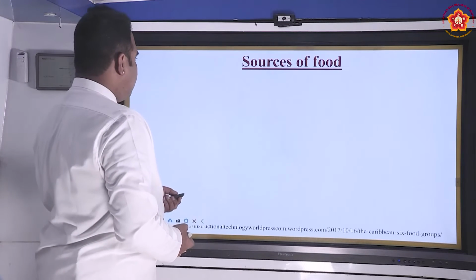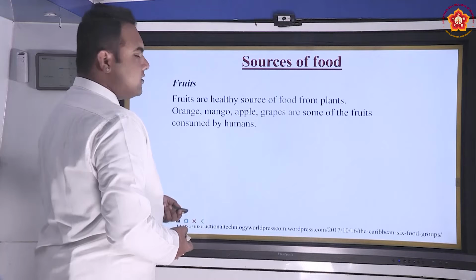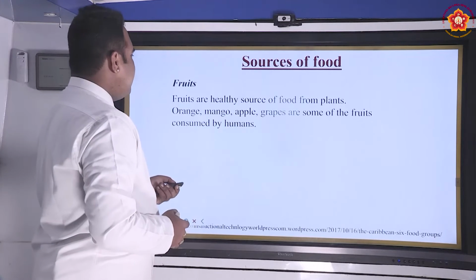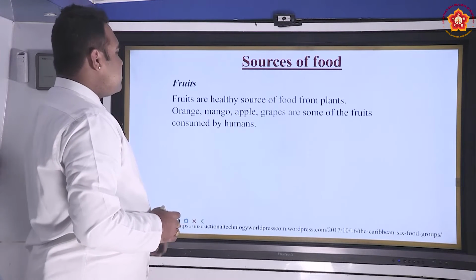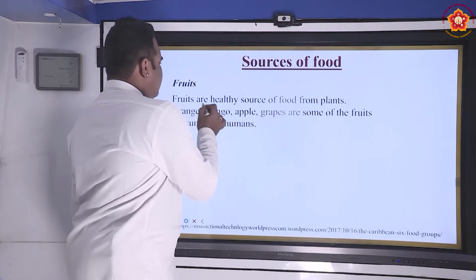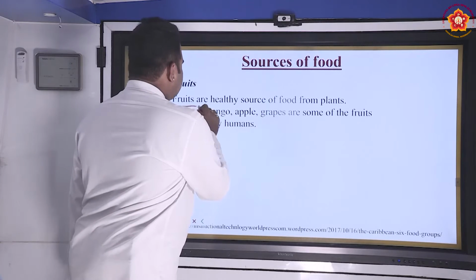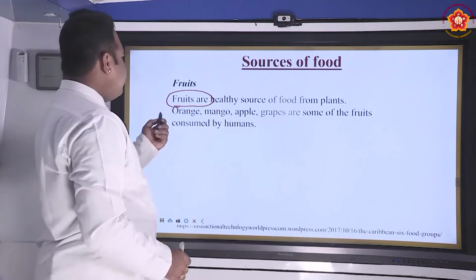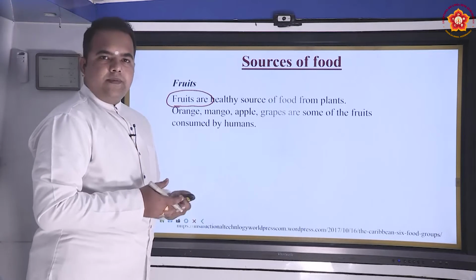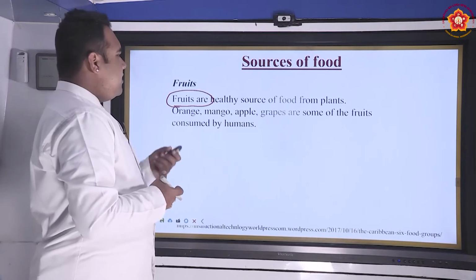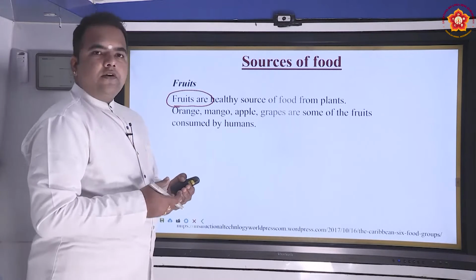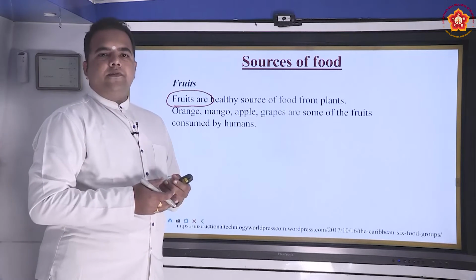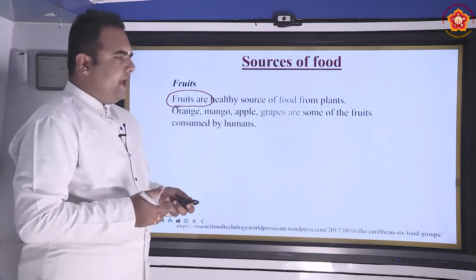Now let's go to fruits. We know different kinds of fruits that are obtained from the plant. Fruits are a healthy source of food from plants. Most of the healthy parts of the plants are the examples of fruits. Different fruits have different vitamins in them. For example, oranges have vitamin C. And then the roots of the plant, for example carrot, are rich in vitamin A.